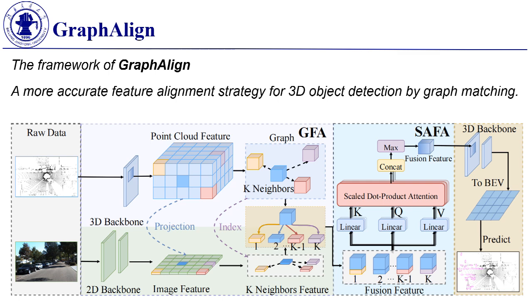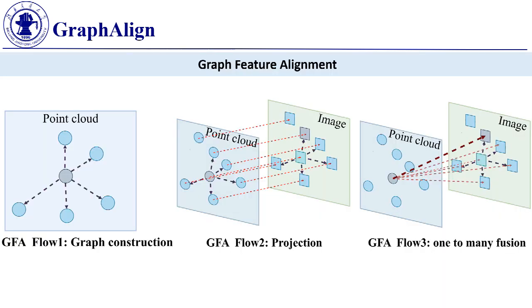To save computation, we construct the nearest neighbor relationship by calculating Euclidean distance within the subspaces that are divided from the point cloud features. Through the projection calibration between the image and point cloud, we project the nearest neighbors of point cloud features onto the image features. Then by matching the nearest neighbors with a single point cloud to multiple images, we search for a more appropriate feature alignment. In addition, we provide a self-attention module to enhance the weights of significant relations to fine-tune the feature alignment between heterogeneous modalities. GraphAlign comprises two key modules: graph feature alignment and self-attention feature alignment.